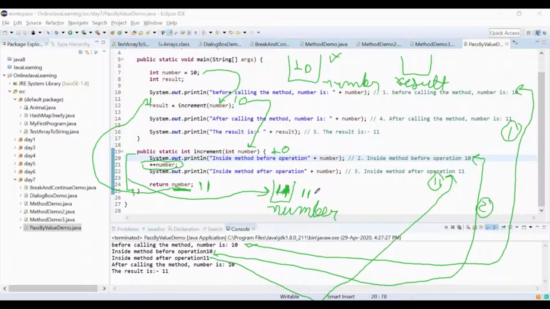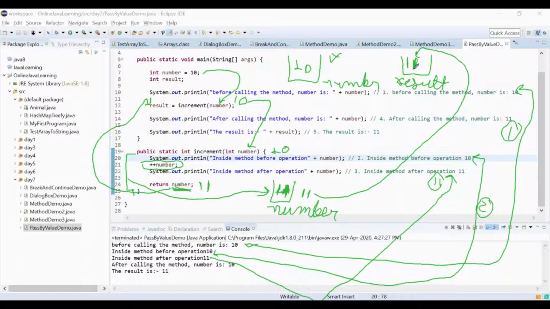So I'm at line number 11. I'm coming over here, so the result will get filled with the number 11. So far, is it clear to you? Yes, because in line number 12 we're basically calling that method increment, and the method is handing over the modified number to him, right?